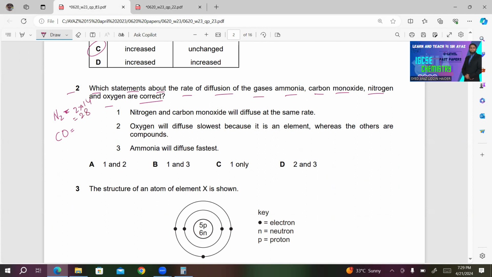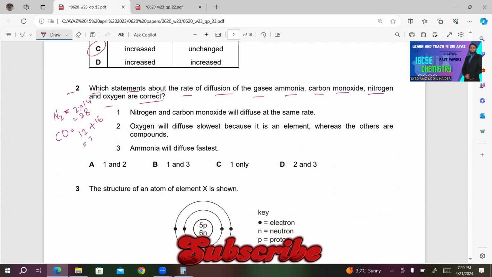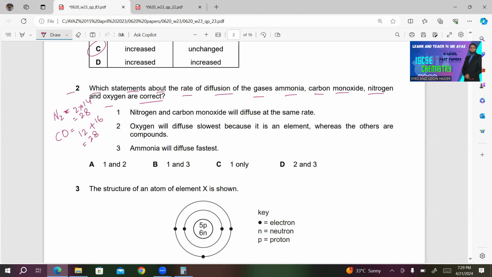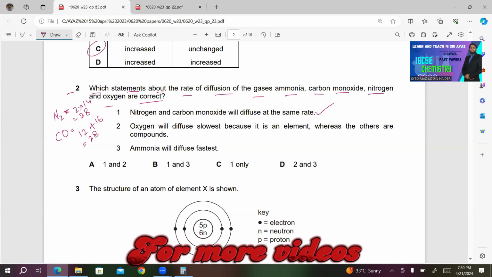What about carbon monoxide? Carbon 12, oxygen 16, and again we'll get 28. The Mr of both of these are the same, so they will definitely diffuse at the same rate. So 1 is the right statement. Number 2, oxygen will diffuse slowest because it is an element, whereas the others are compounds.